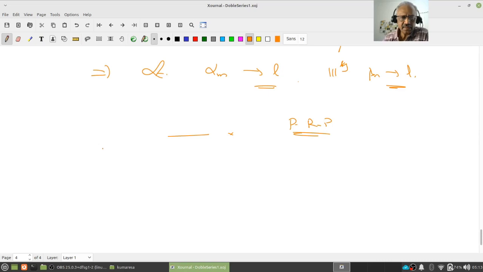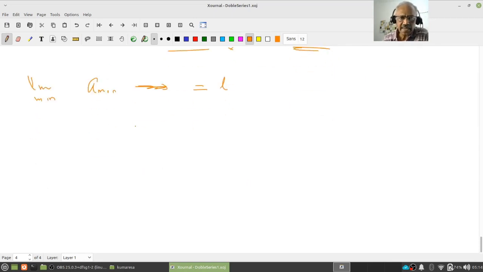Now the next thing, suppose I have a double sequence amn, and suppose it converges, limit over m, n equal to L. Now I have a sequence, the diagonal sequence. You understand that? A11, A22, ANN, right? So let me call it Bn to be ANN. What do you know about Bn? The diagonal sequence.